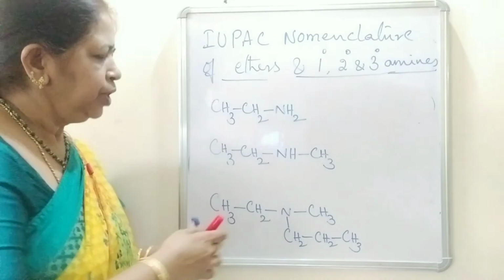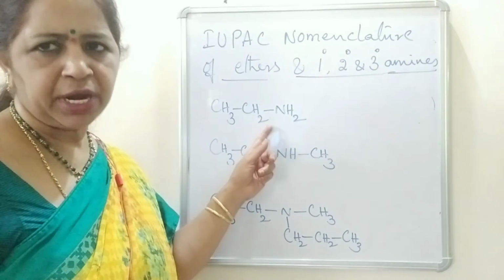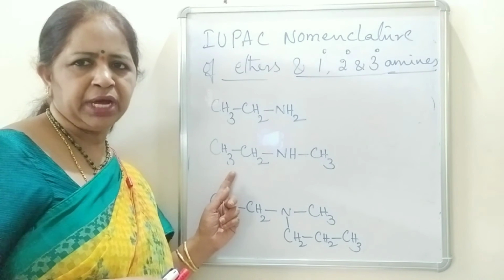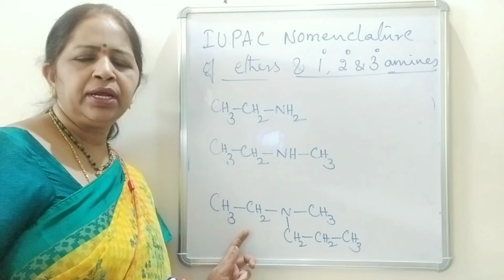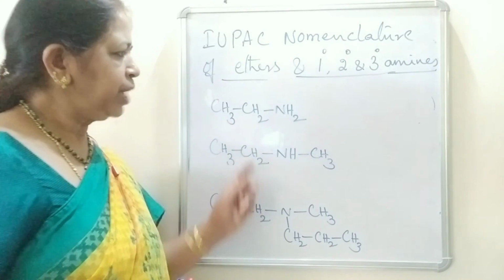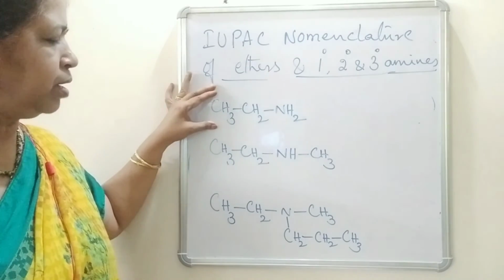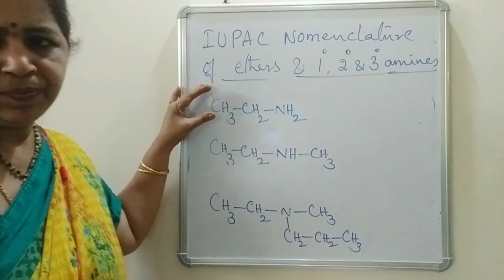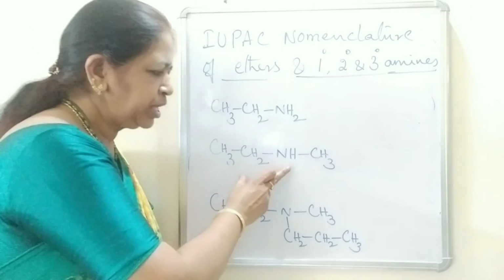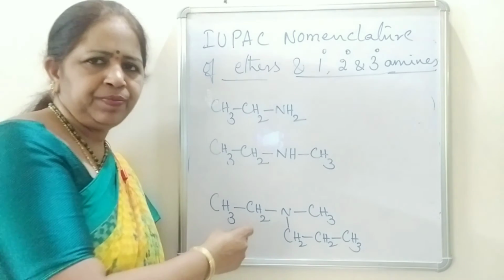Now, if one alkyl group is present on nitrogen, then that is known as a primary amine. If two alkyl groups are present, then it is known as a secondary amine. If three alkyl groups are present, it is a tertiary amine. How to name these amines? Primary amines, very simple. Ethyl group is present on the nitrogen, so it is ethanamine.